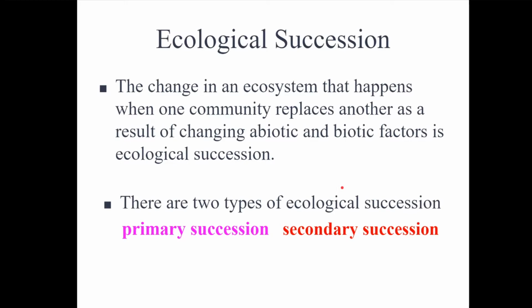Now on to ecological succession. That's the other half of the lesson. There are two kinds of ecological succession, primary and secondary. Ecological succession is what happens when we replace a community with another, or replace a lack of community with another, resulting in the change of limiting factors in the form of abiotic or biotic limiting factors.